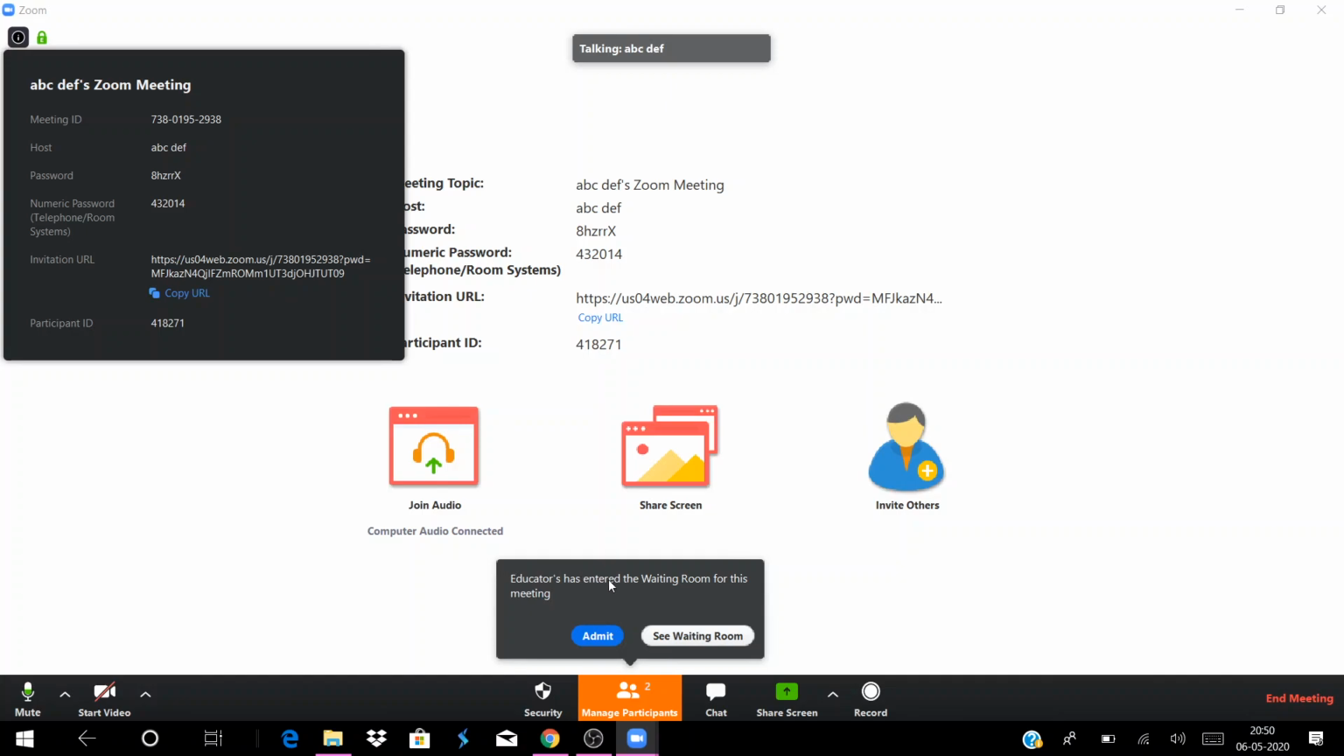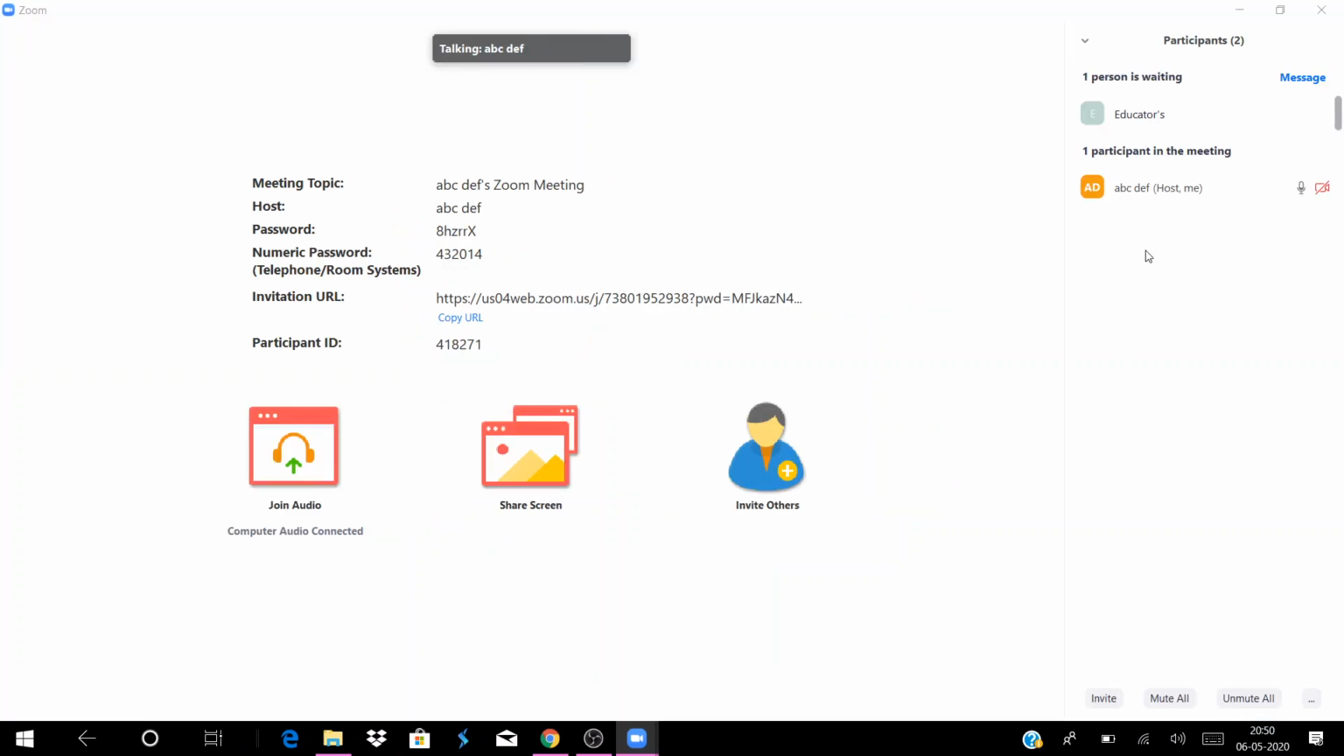Hey, what's this? Educators has entered the waiting room for this meeting. Why waiting room? See, waiting room is just like when you go to a restaurant, the waiter comes and tells you, sir, please, the restaurant is busy, it's crowded, you can just wait there in the waiting room. That's what a waiting room is. The participants will not enter the meeting until and unless you admit them. If you remove them, they will not be able to join until and unless you change that in the settings that we'll discuss later. So admit, if I click, yeah, he'll be admitted.